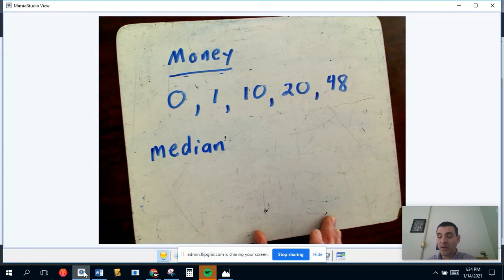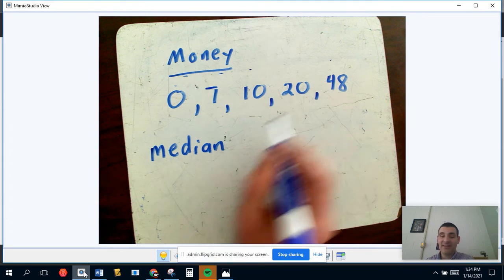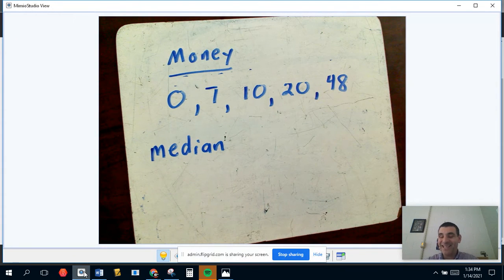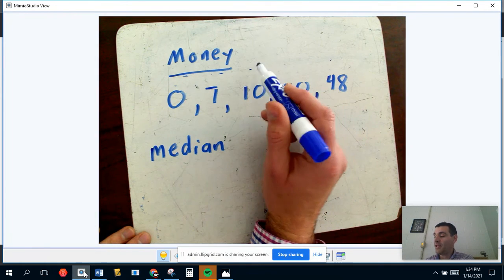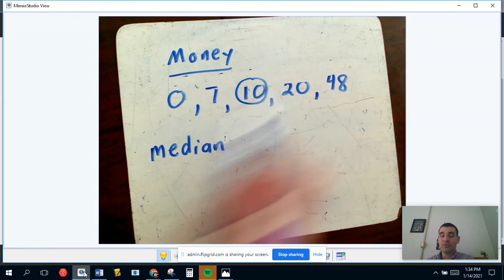It is the middle of an ordered set. Now, you can't just have a haphazard set. They have to be in order. Now, you can see this list is already in ascending order. It would be just as good to have it in descending order, though you don't usually see it that way. If there's an odd amount, you simply take the one that rests in the middle. Okay, that would be this one here.